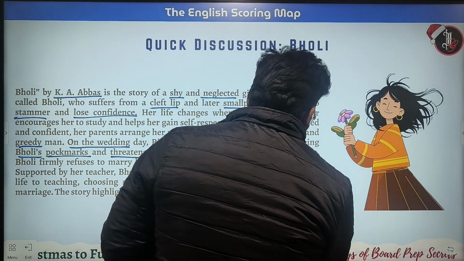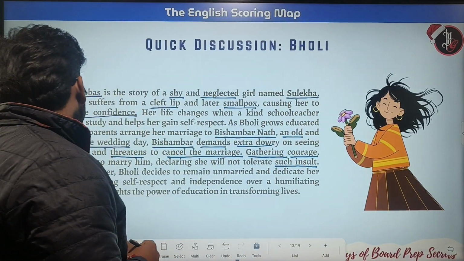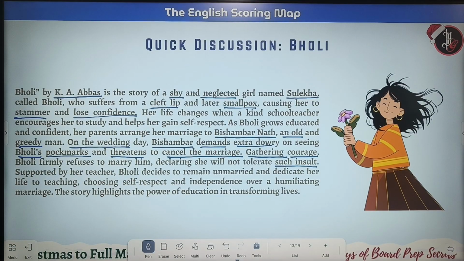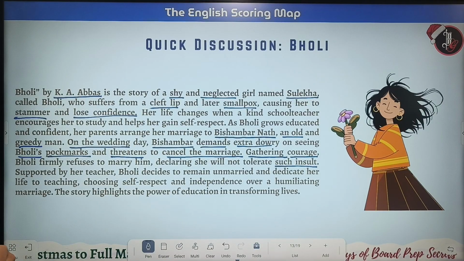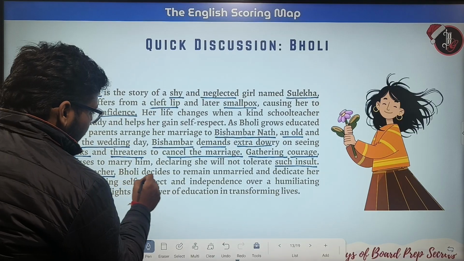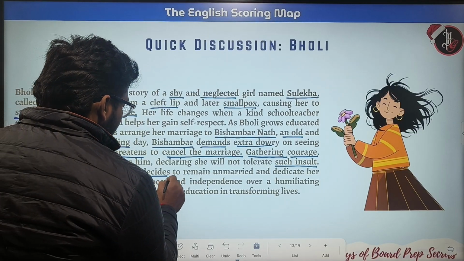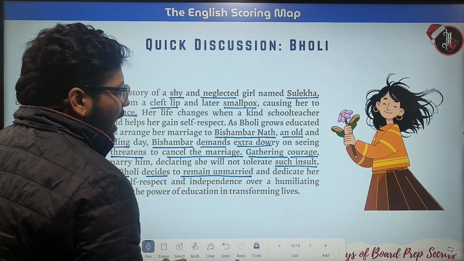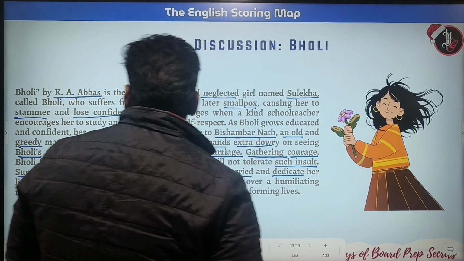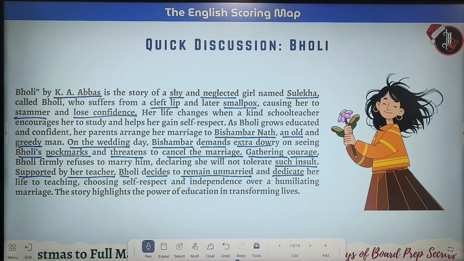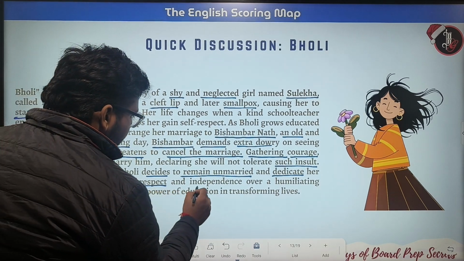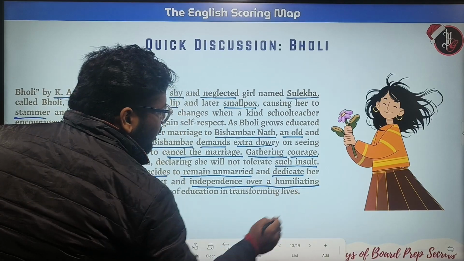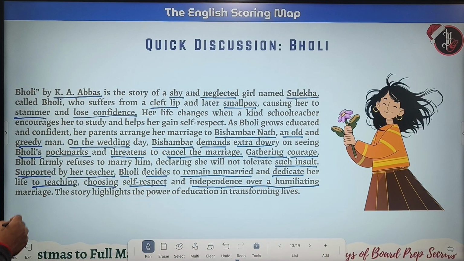Supported by her teacher, Bholi decides to remain unmarried and dedicate her life to teaching, choosing self-respect and independence over a humiliating marriage.